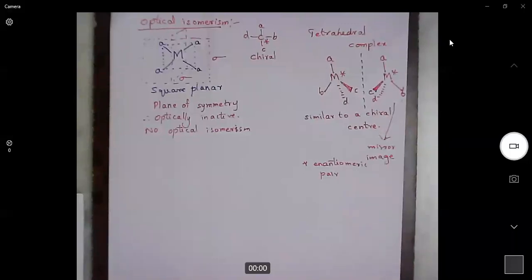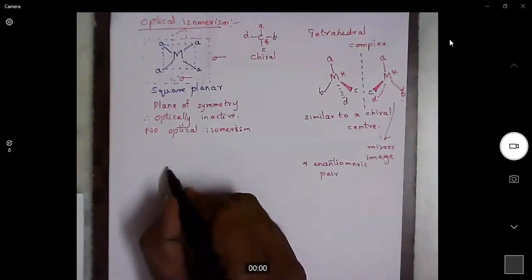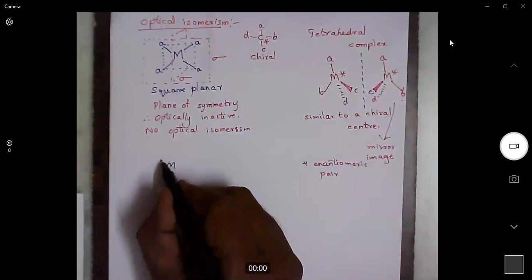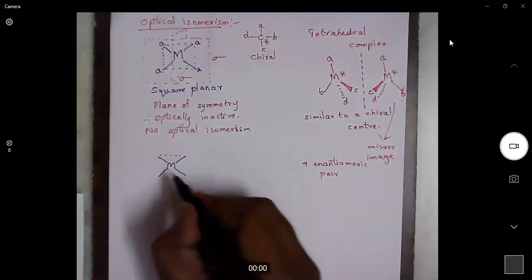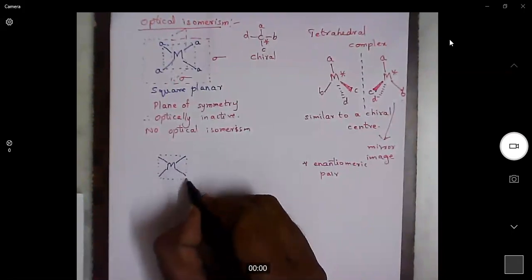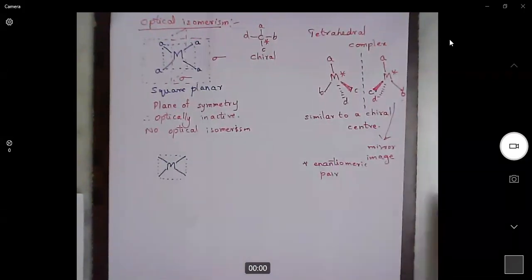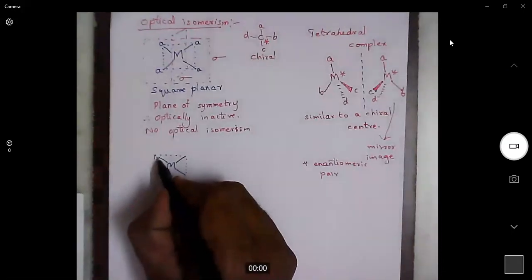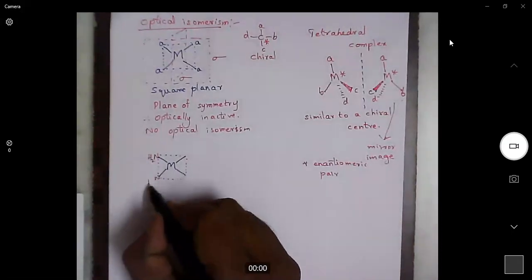So we have discussed that square planar complexes possess a plane of symmetry. So they are achiral molecules, optically inactive. But in square planar complexes, if a bidentate ligand with unsymmetrical substitution is present, then we can have chirality in the molecule. I'll give one such example.